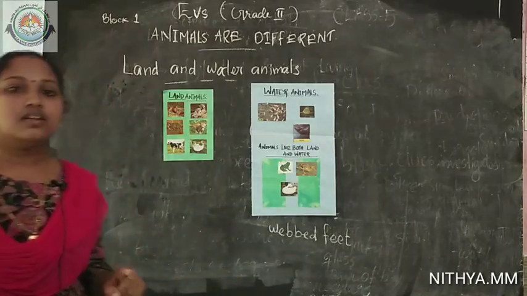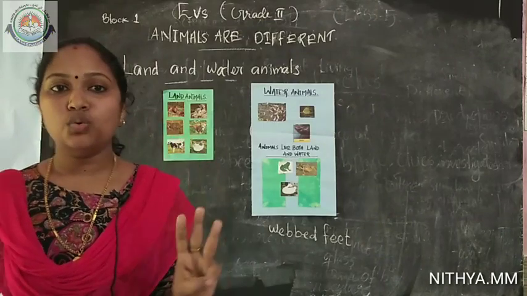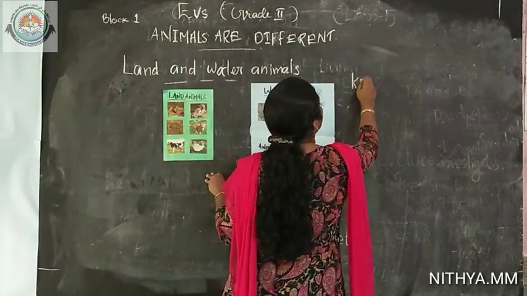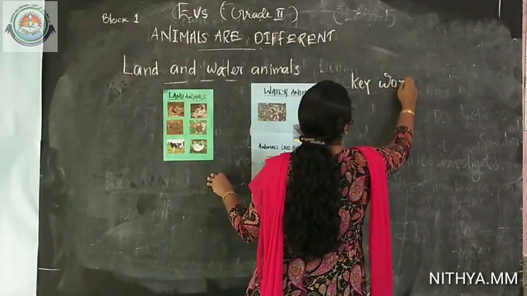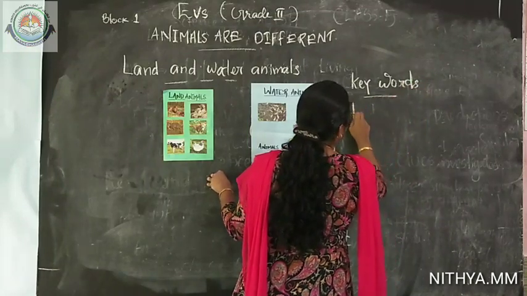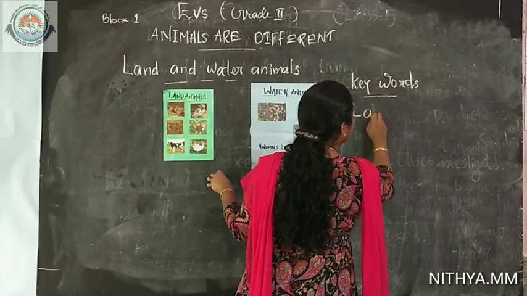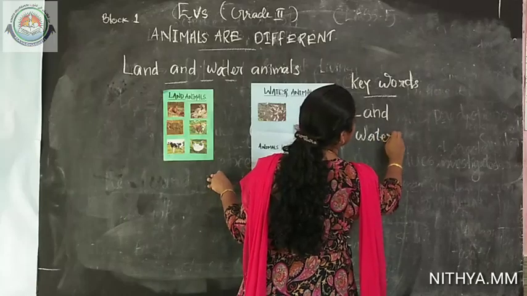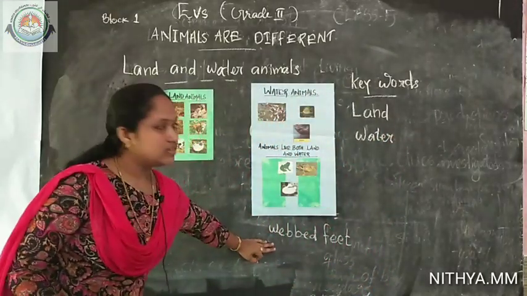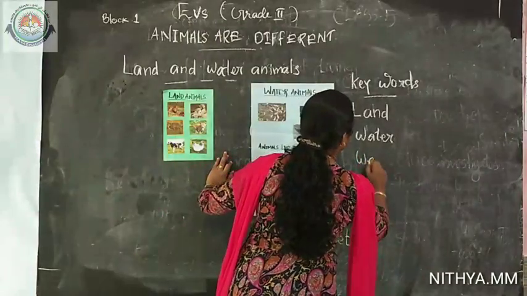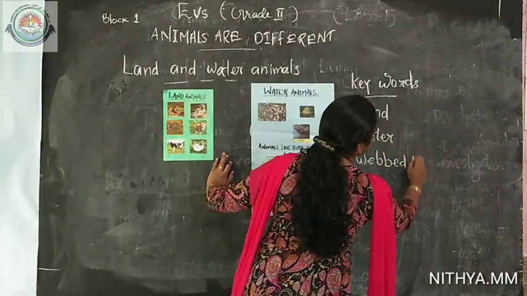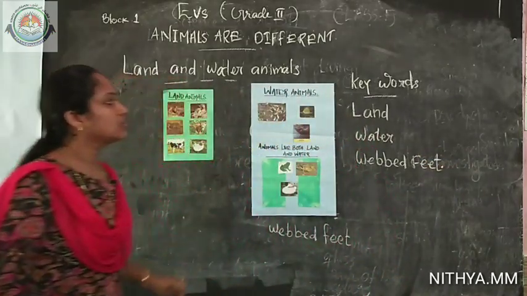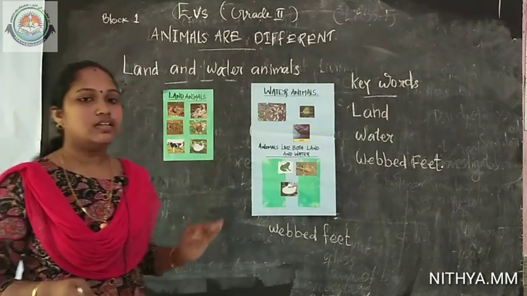Okay, today's lesson, students, we learn 3 new words. So, which are the key words we learned today? So, I will write the key words on the board. Tell me louder. Land, water, and the next new word is webbed feet. Very good. And that's all for today.